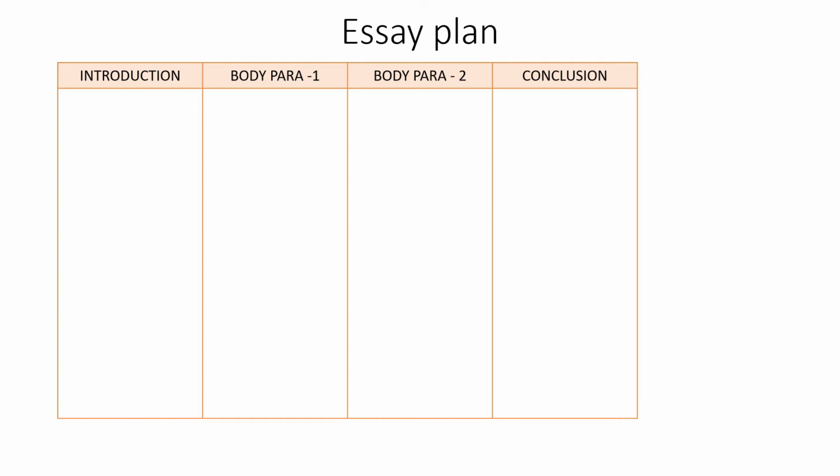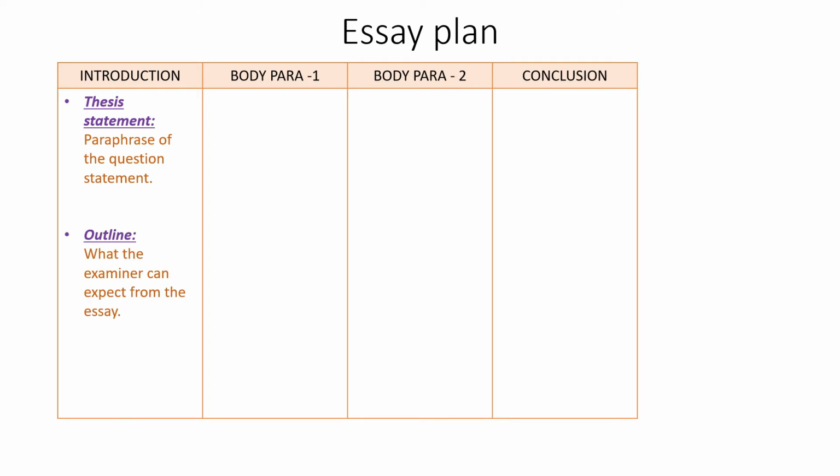There are 2 components in the introduction. The first component is the thesis statement. In a thesis statement, we will just have to write the paraphrase of the given question. The second component of the introduction paragraph is the outline. In the outline, you will just have to give a rough idea about what the evaluator can expect out of your essay.